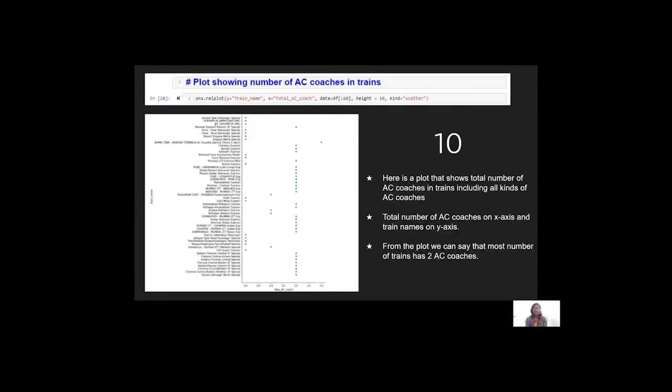Thank you, Utthista. Here there is a plot showing the number of total AC coaches in trains, including the first tier, second tier and the third tier. In the plot, the total number of AC coaches is shown on the x-axis and the train names on the y-axis. If we observe carefully, we can see that the maximum number of trains have 2 AC coaches.